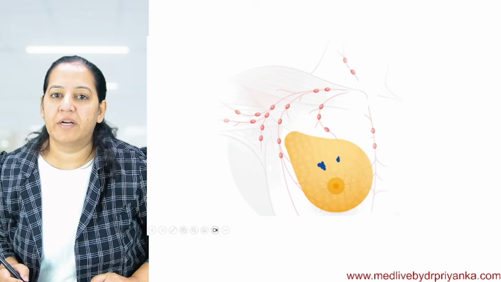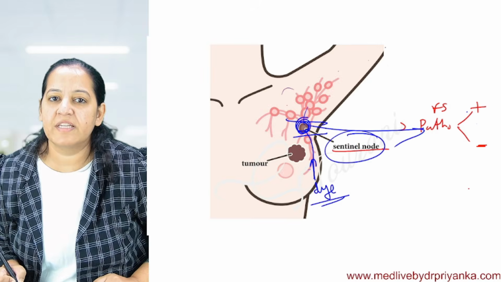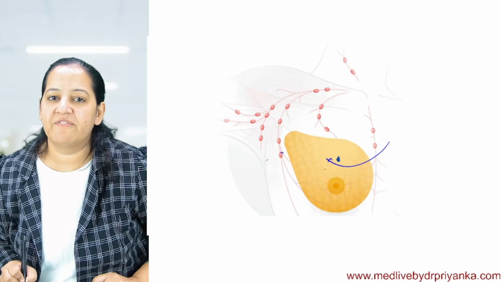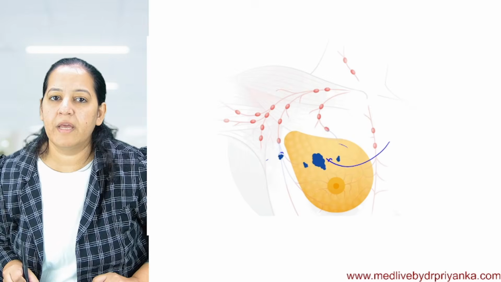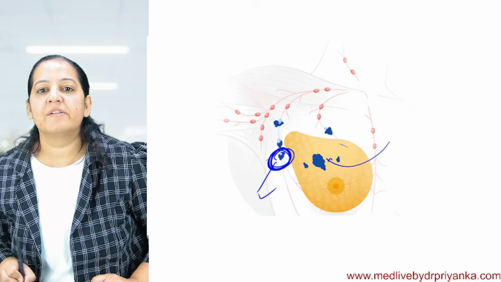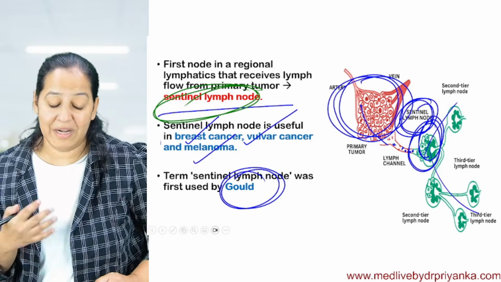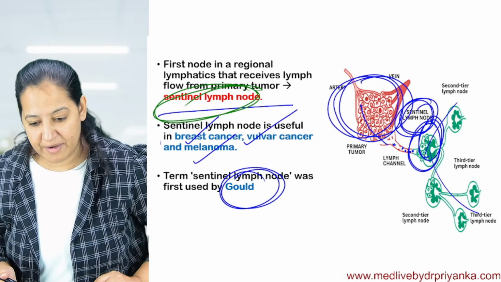So here you can see how the dye works. We are injecting a dye. You can see this is the first lymph node. See it again. I'm injecting; see which is the first lymph node that is involved. It is in the breast only, but here, the first lymph node involved is here. So out of all the lymph nodes, I will say this lymph node is the sentinel lymph node. This is how we decide. So this is the importance of the sentinel lymph node. I tried my best, people, to explain it to you. How many of you got it?